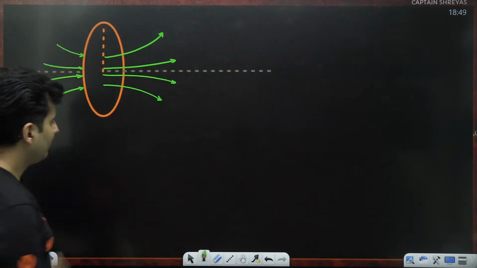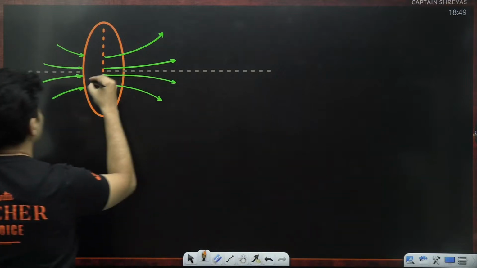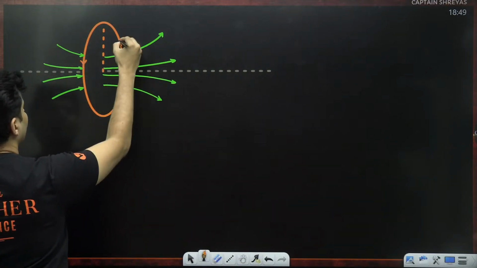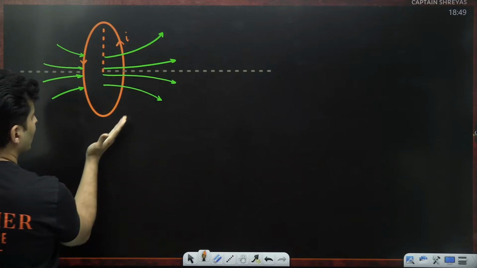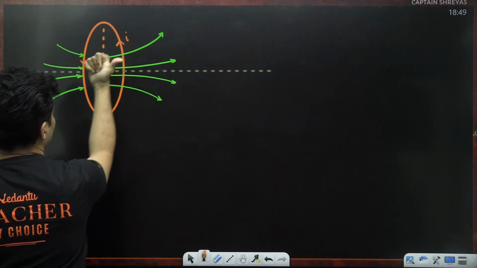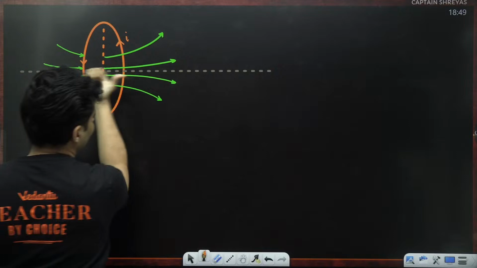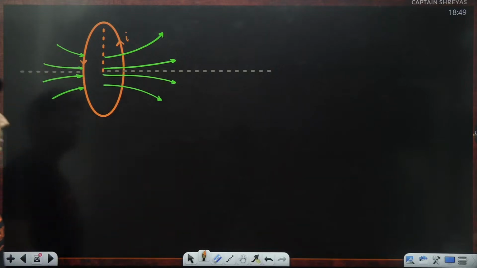This is a coil which is carrying current. Let's say the current is going like this. So if you bend your fingers like this, you will see the thumb going this way. So the magnetic field lines are going towards the right. That's how I know the field line's direction.